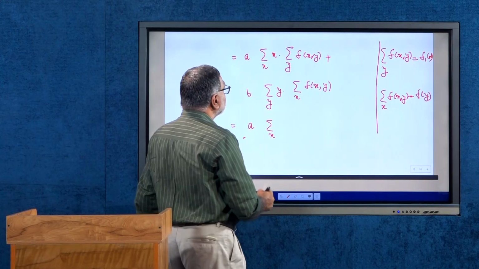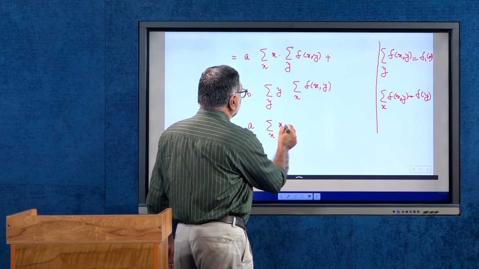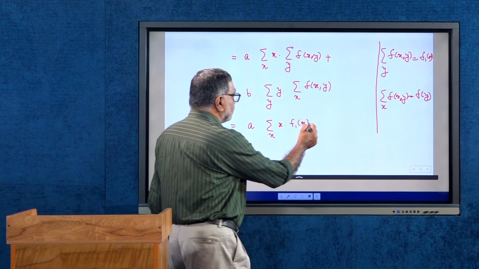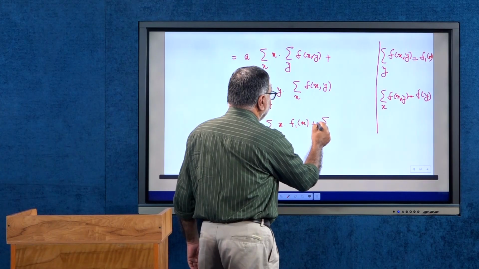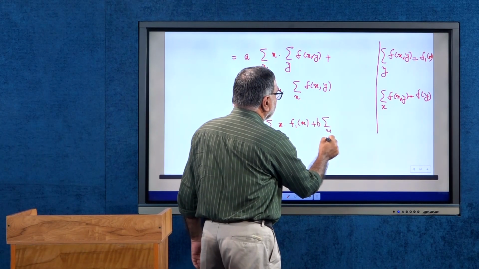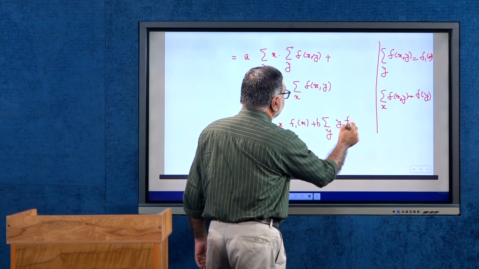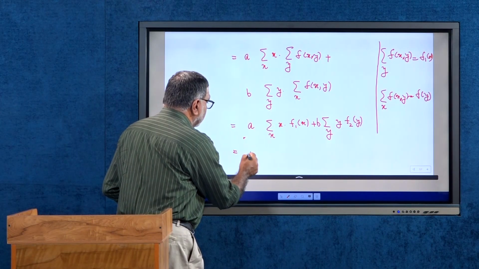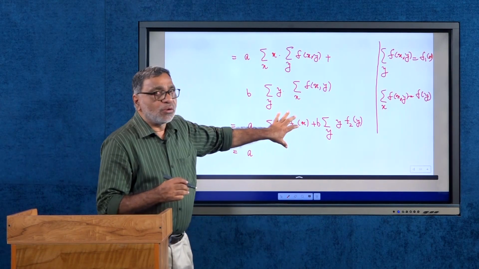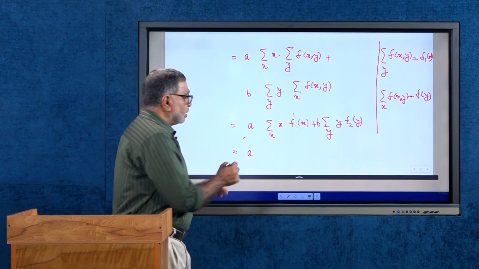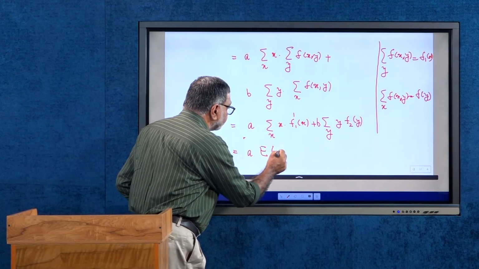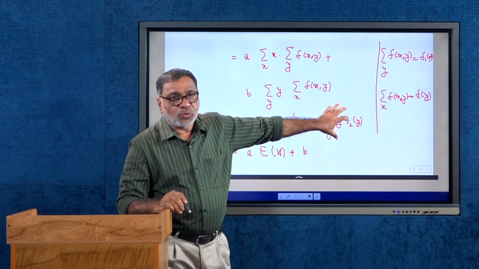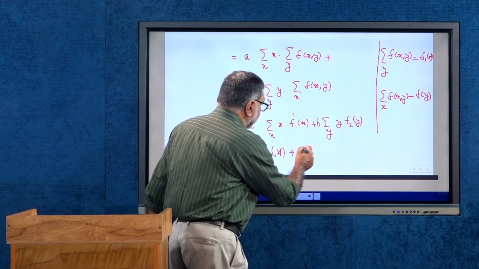So, substitute these values here, x into the density function of x, let it be f1x, plus b sigma over y, y into f2y. And these two expressions are nothing but a into sigma over x x f1x, that is nothing but our expectation of x, plus b into sigma over y y f2y, that is our expectation of y.